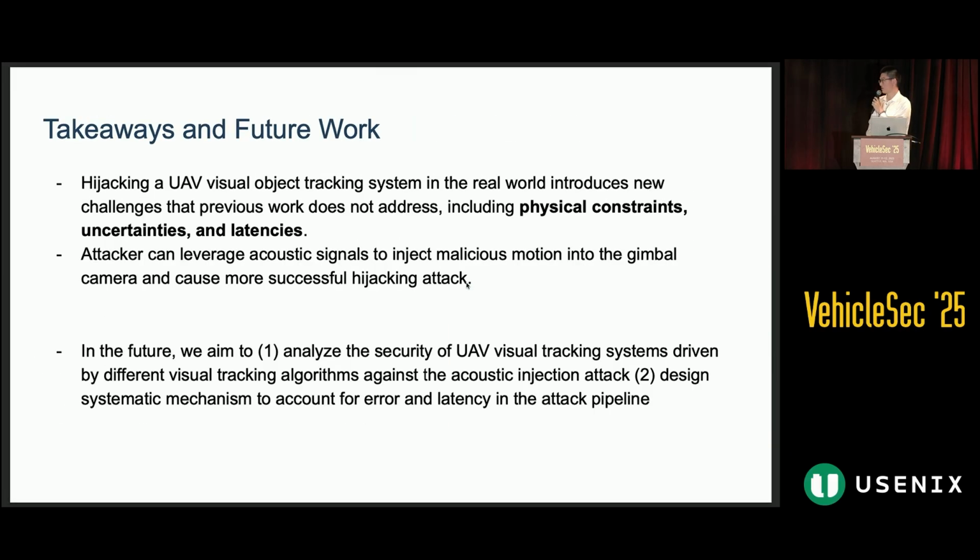So a few takeaways. Firstly, hijacking a UAV visual object tracking system in the real world involves a lot of problems to be addressed in the attack design, for example, physical constraints, uncertainties, and latencies. And the attacker can leverage acoustic signals to inject malicious motion into the gimbal camera to achieve a more successful hijacking attack in a UAV scenario.